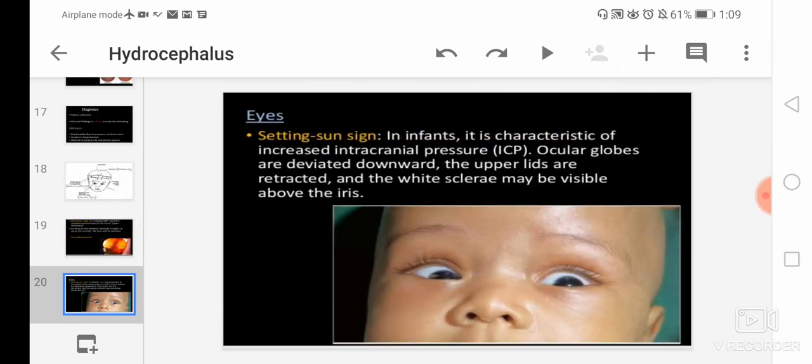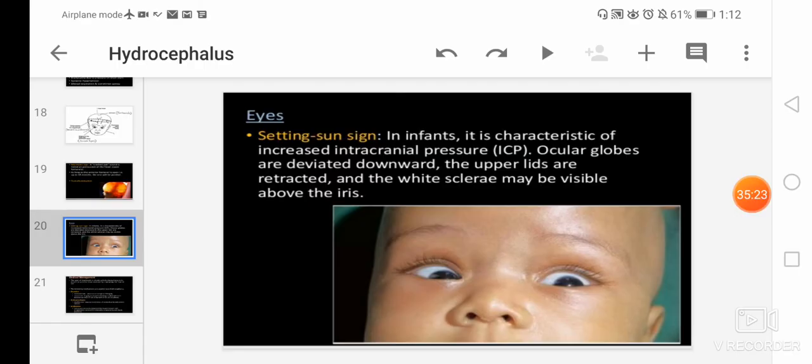Then next is the sun-setting eyes. I have already told you earlier about sun-setting eyes in infants. It is a characteristic of increased ICP, that is increased intracranial pressure. Ocular globes are deviated downwards. Ocular globes means the eyeballs. Eyeballs are deviated downwards, down gaze of the eyes. And the upper lids are retracted, and the white sclera may be visible above the iris. Here you can see in the picture that the white sclera is visible. So this is all about the diagnostic evaluation.